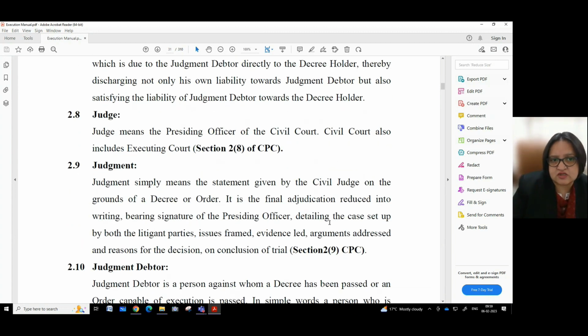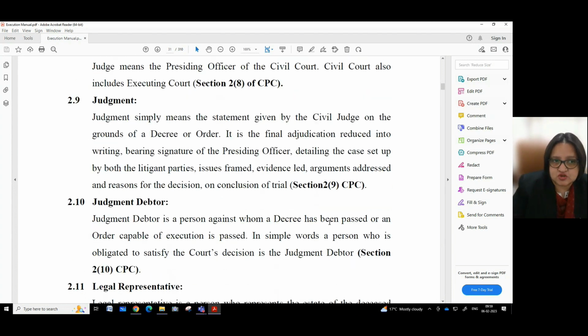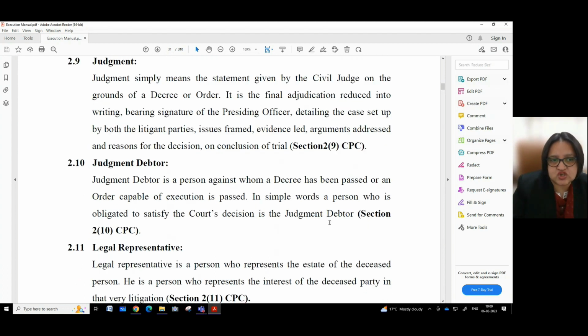Judge. Judge means the presiding officer of civil court. Civil court also includes executing court, section 2, subsection 8 of CPC. Judgment. Judgment simply means the statement given by the civil judge on the grounds of a decree or order. It is the final adjudication reduced into writing, bearing signatures of the presiding officer, detailing the case set up by both the litigant parties, issues framed, evidence led, arguments addressed, and reasons for the decision on conclusion of trial, section 2, subsection 9 CPC.